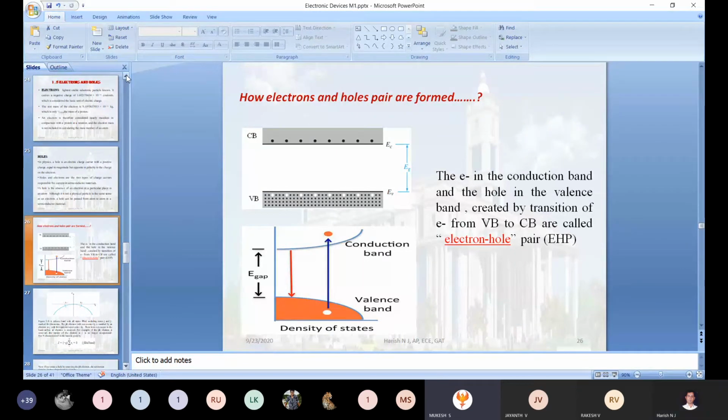Covalent bond. Sharing of an electron will form the covalent bond.